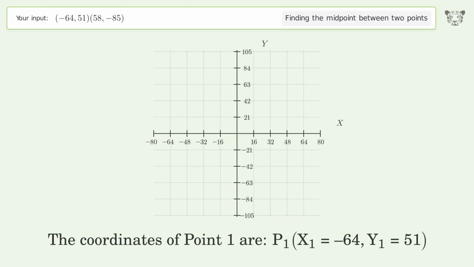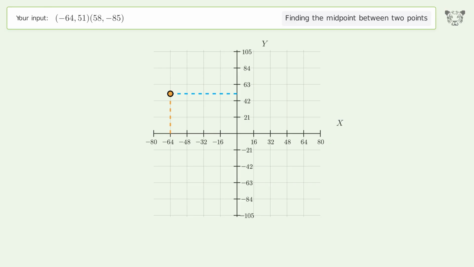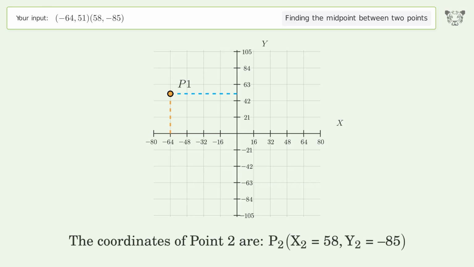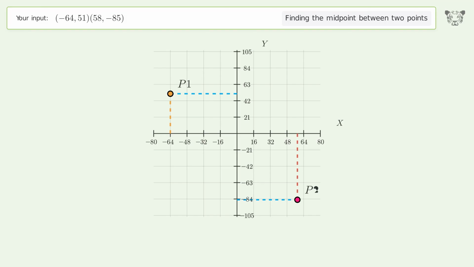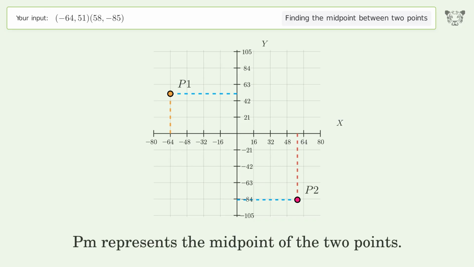The coordinates of point 1 are, x1 equals -64, y1 equals 51. The coordinates of point 2 are, x2 equals 58, y2 equals -85. PM represents the midpoint of the 2 points.